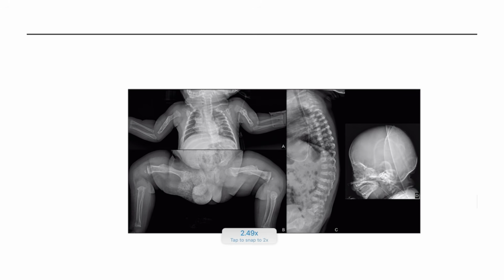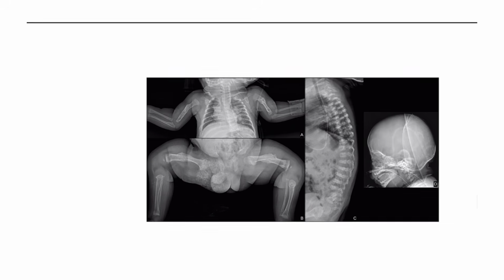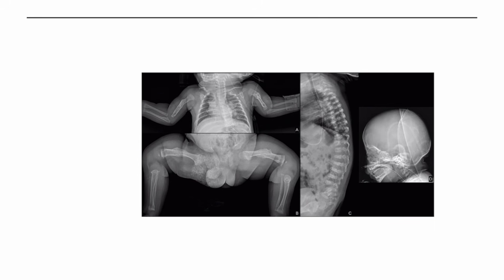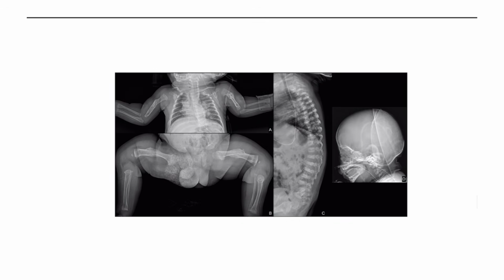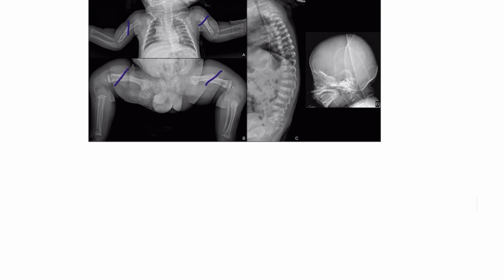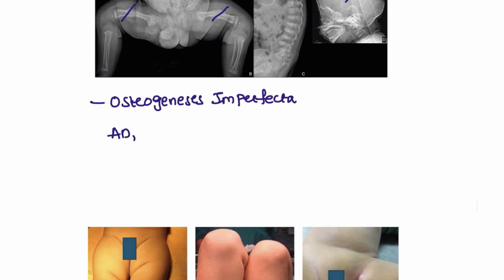Next, coming to another picture here, this is the X-ray, especially of a newborn patient. And this newborn patient is having multiple fractures and multiple healing processes seen, right? Even the skull fractures are also seen. So this condition is known as osteogenesis imperfecta, and this is an autosomal dominant condition, involves the COLA1 gene.